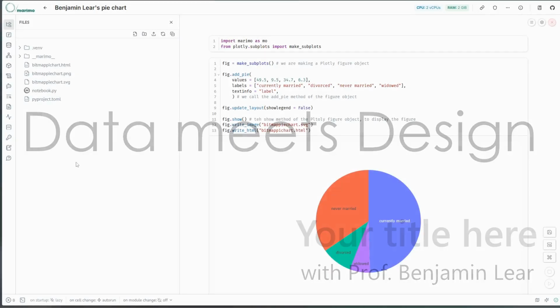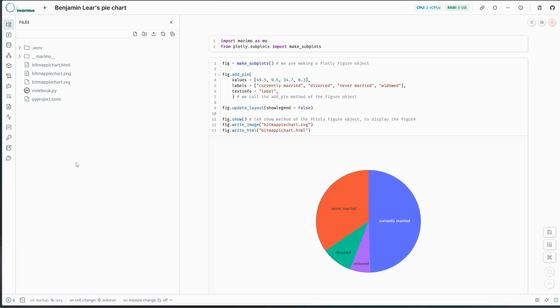Welcome back. We're still working on building up a pie chart. And one thing that's sort of missing from what we have right now is that we don't have a clear title. I just have some data. I don't really know what that data is about. And if you've read the article on the website about using titles, then you know that this is an opportunity for us to help people understand the data visualizations that they're looking at.